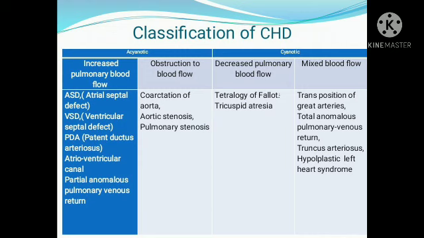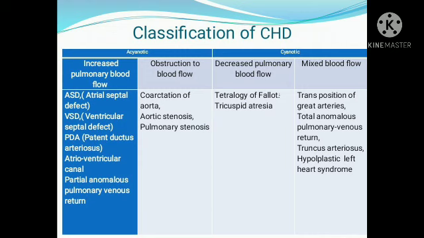Next is the truncus arteriosus. When you saw the development, you saw that the pulmonary artery and the aorta begin as one major blood vessel, and afterwards it gets separated into two blood vessels.